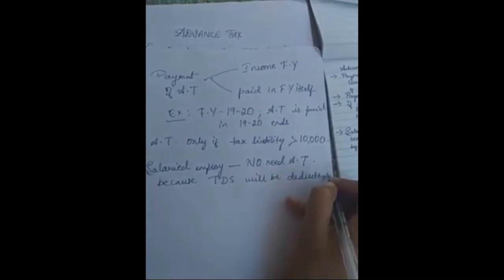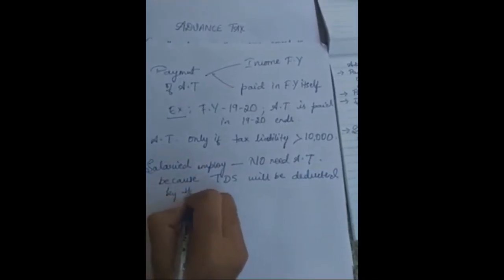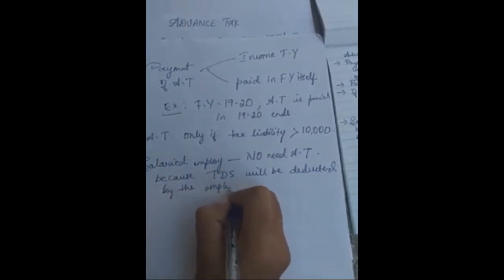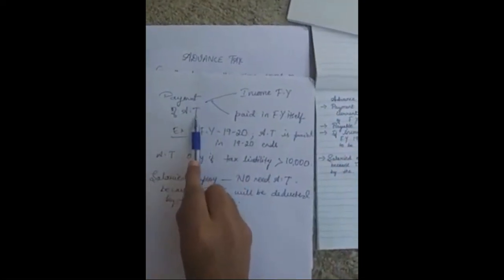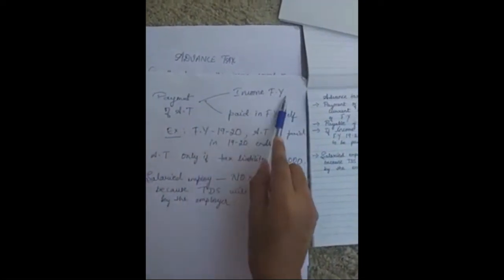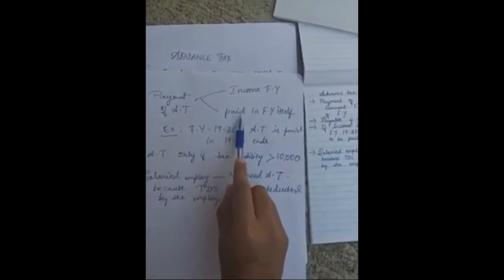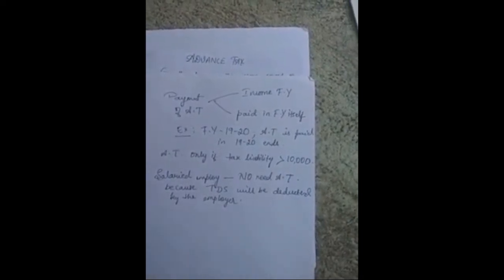TDS will be deducted by the employer. Okay, these are the main important things we have to notice about the advance tax. The payment of advance tax is based on the income of the financial year. The tax is paid in the financial year itself. Usually we pay the advance tax in the income generated year itself.